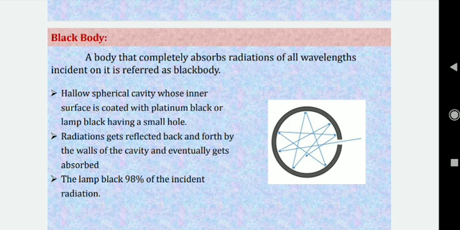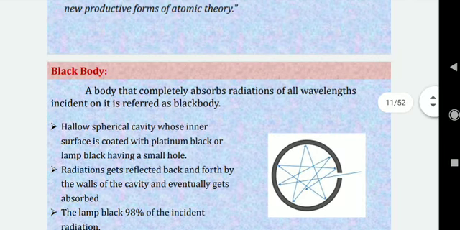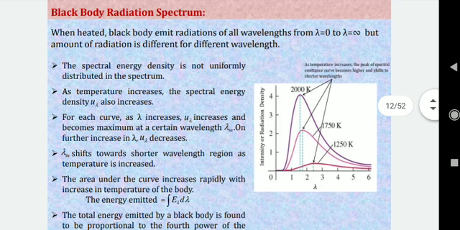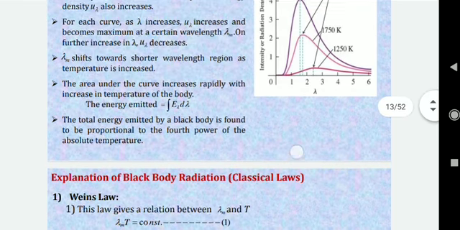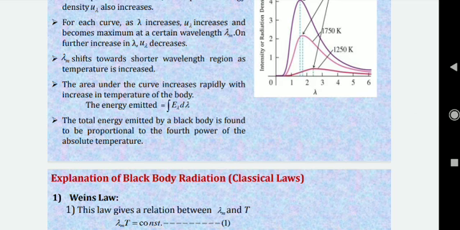Okay, so this is the way we are getting some formula. Now this formula should explain the black body spectrum. Now we will see whether it can explain the black body spectrum or not.